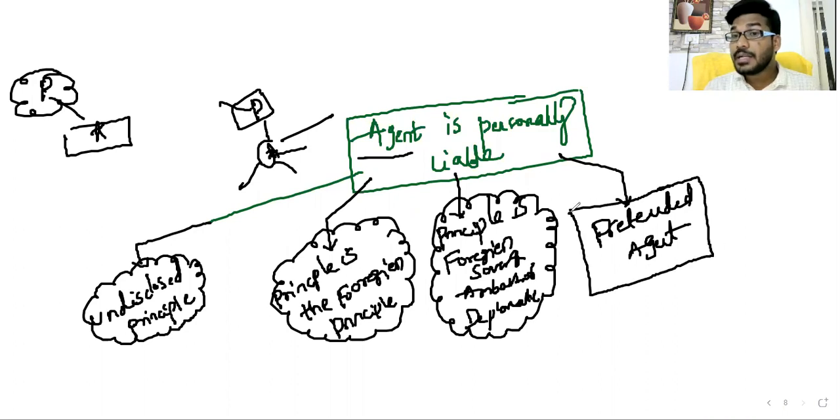If the principal appointed you, then you can communicate, that is fine, and the principal is liable for your acts. If you are not appointed, why are you telling all the people that you are the agent of such a person? If you communicate like that, you are called a pretended agent. A pretended agent is also personally liable. Okay, everyone is clear? Everyone is clear or not?